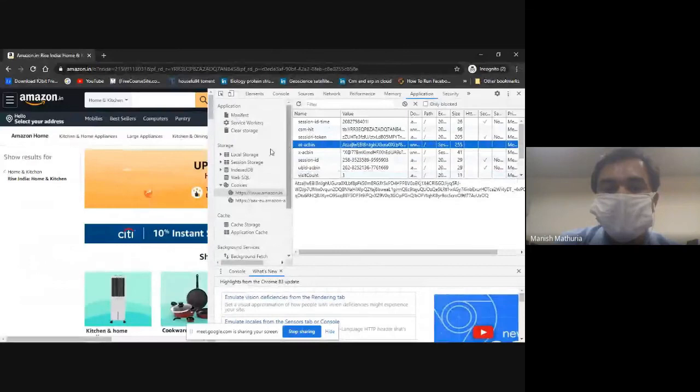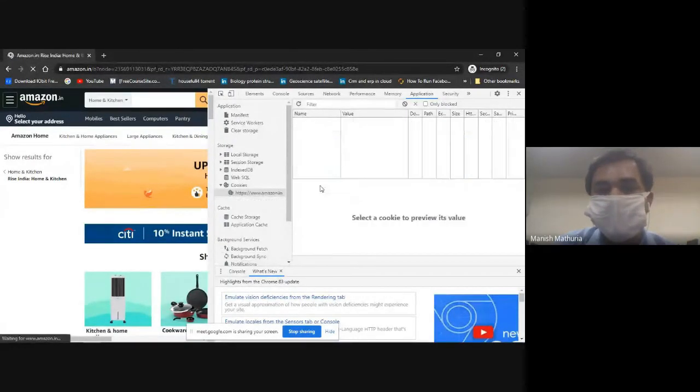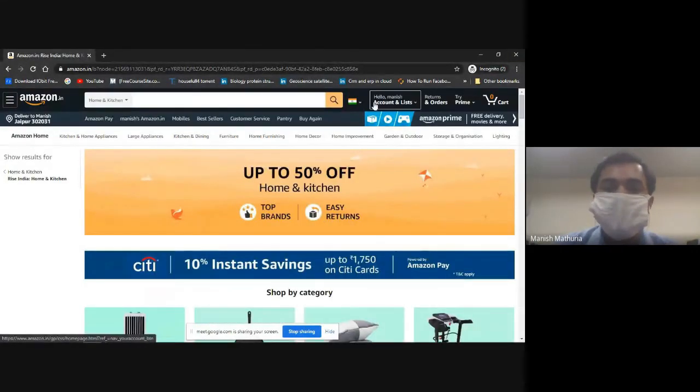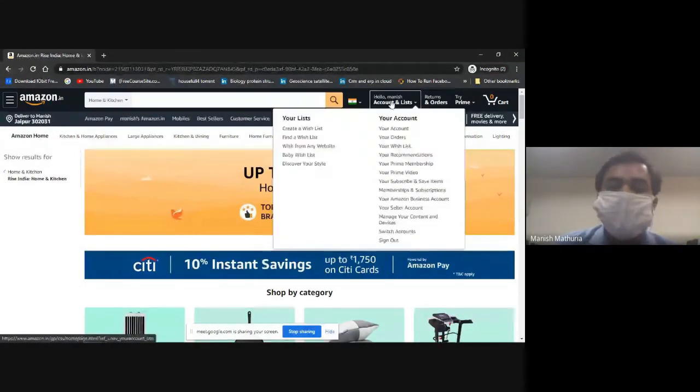So I have copied those values, and within the particular time duration you can see here in my Incognito browser, I am logged in with my account. With these two pieces of session information, I am logged in with my account. So here you can see how easy it is to hijack any user account with this session information.